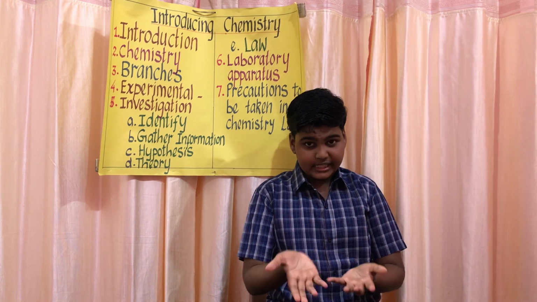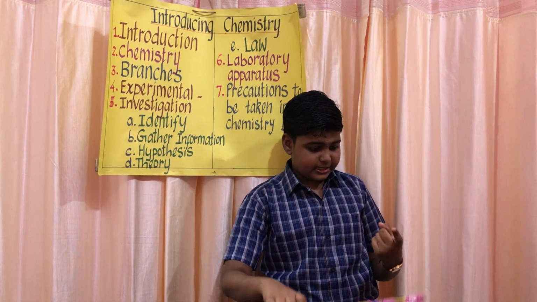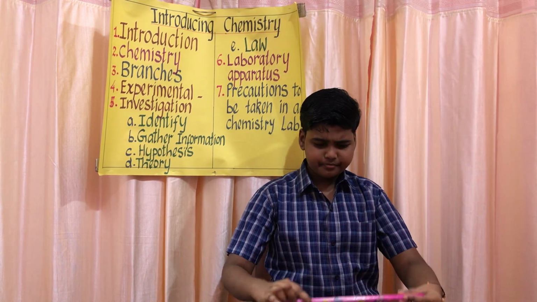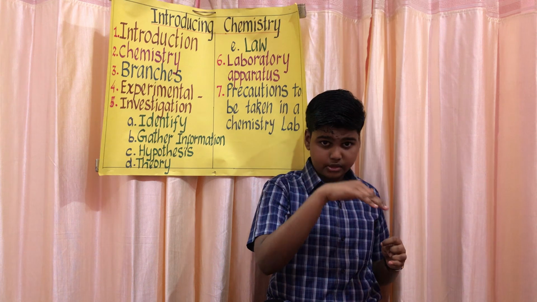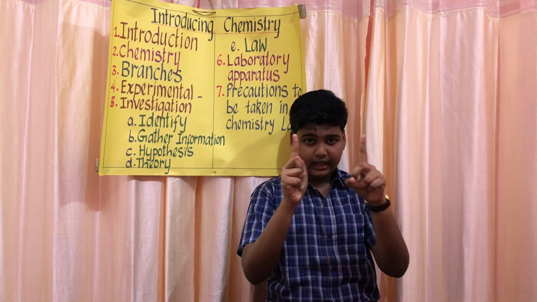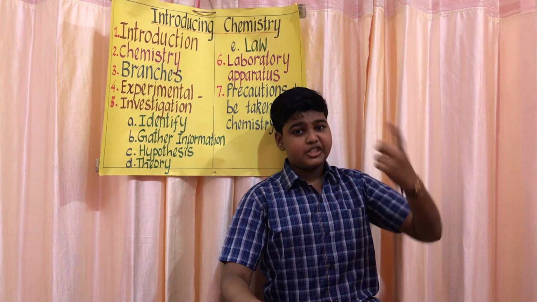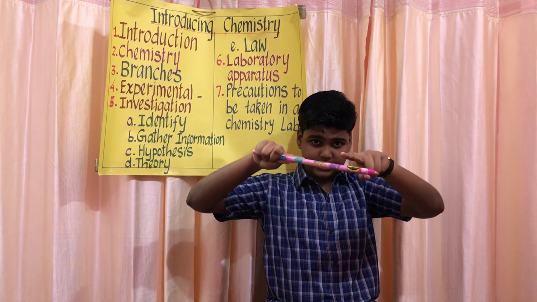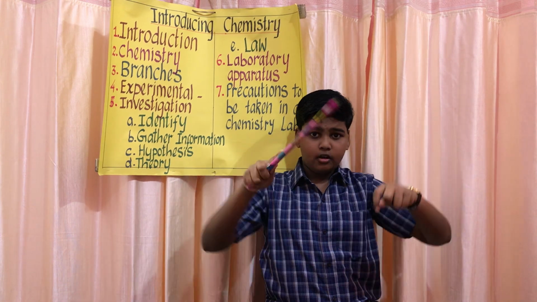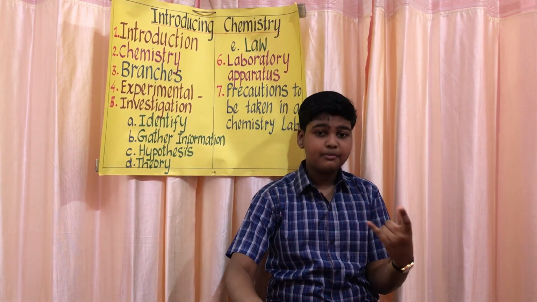It is used for heating and storing the different substances. Next is flask. A flask is available in the chemistry lab with a narrow neck and a flat bottom. The flask can be in different shapes and sizes. They may be round bottom, flat bottom or conical flask. Okay, so these are the different shapes of flask.